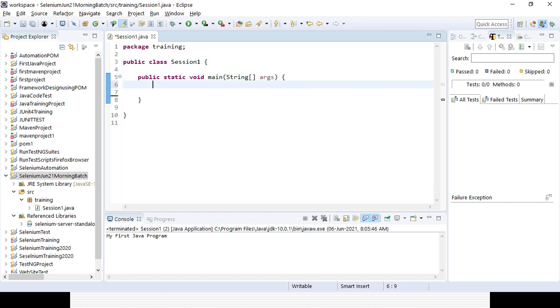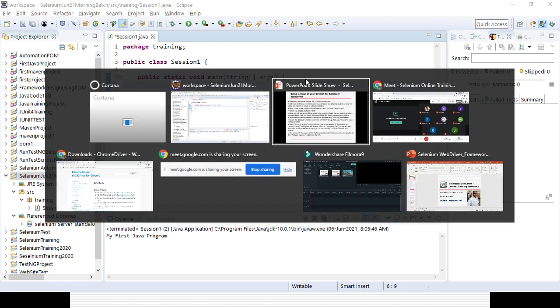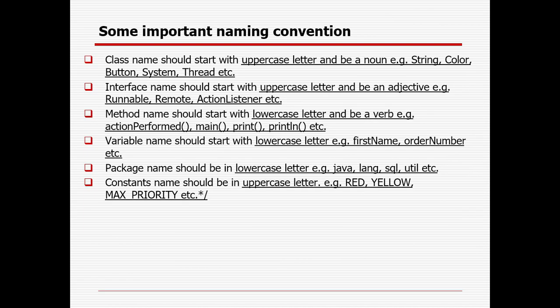Now I will be creating my first program, where I will be running a script with the help of any browser, right? These are some of the important naming conventions I have given. Any class name should start with an uppercase letter, and a class should be in noun format.